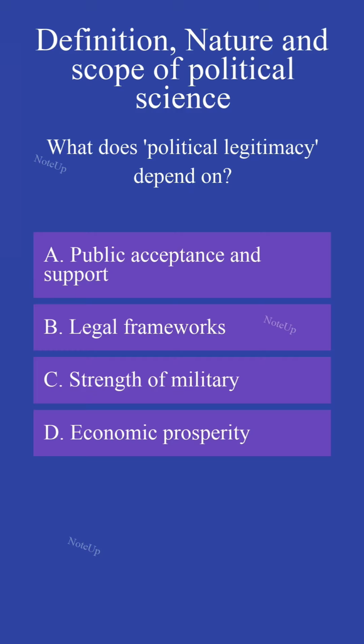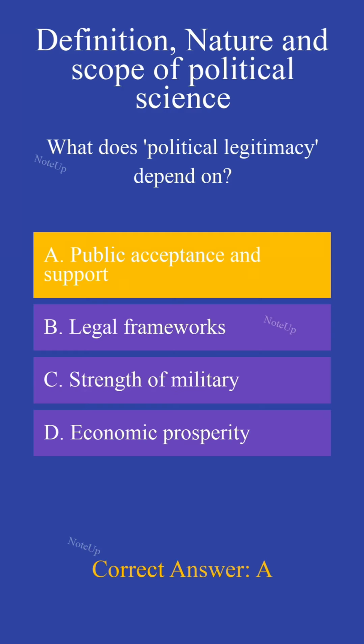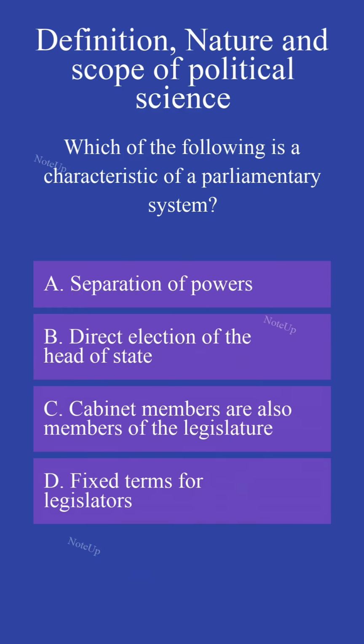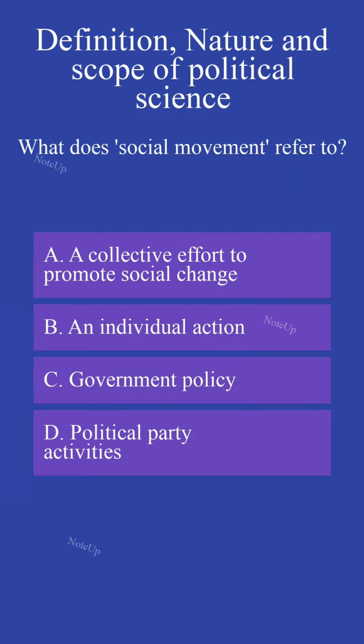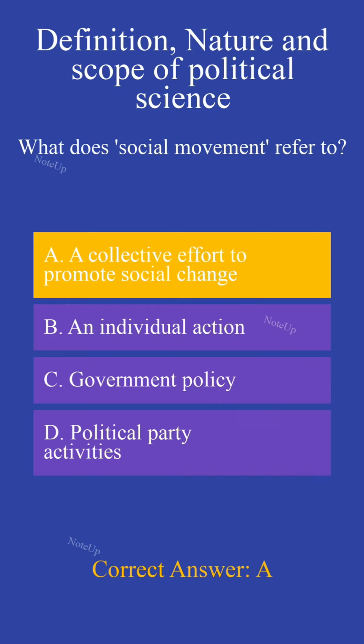What does political legitimacy depend on? Public acceptance and support. Which of the following is a characteristic of a parliamentary system? Cabinet members are also members of the legislature. What does social movement refer to? A collective effort to promote social change.